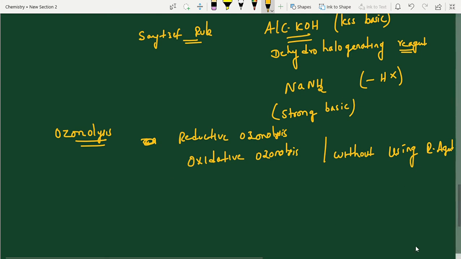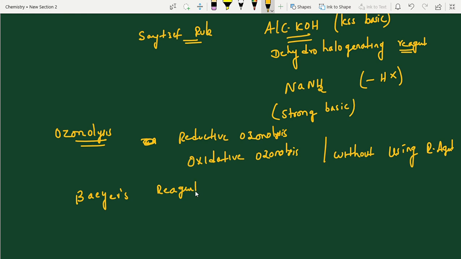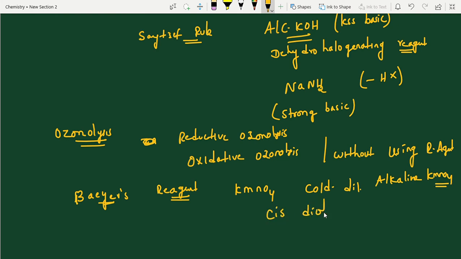And oxidizing agents are also there, students. Bayer's reagent. These oxidizing agents I can also do separately. Reducing agents I have already done, so watch it. What is Bayer's reagent? KMnO4. What is the condition? Cold, dilute, alkaline KMnO4. This is what we call Bayer's reagent. It gives cis diols. And if you use drastic conditions, what happens?